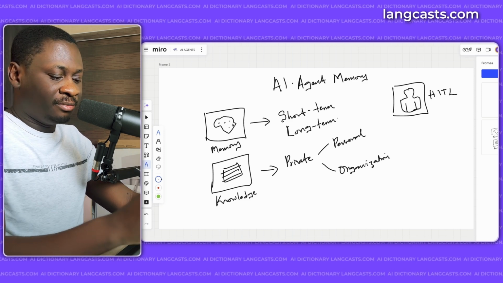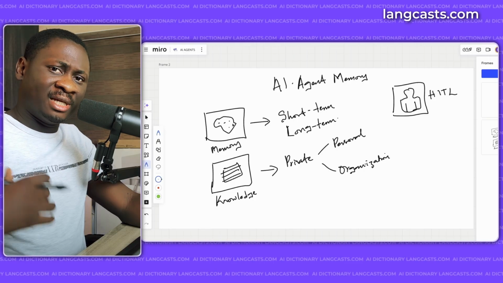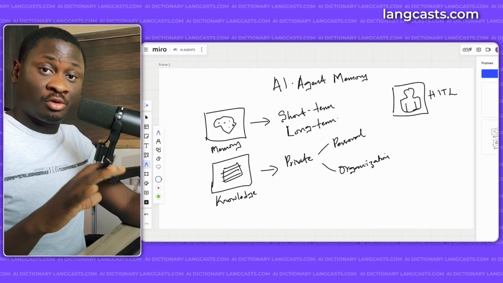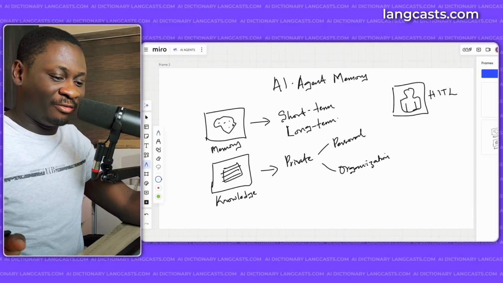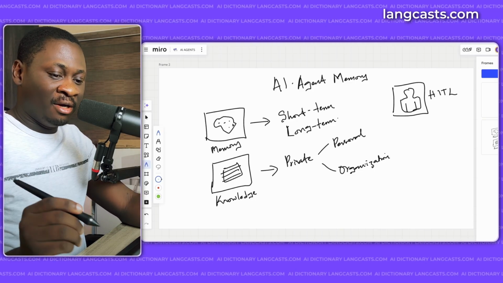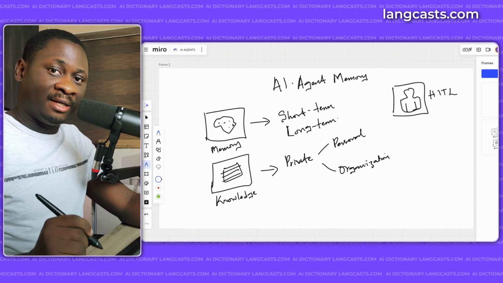So we have memory, we have knowledge, and we have human in the loop. Those are some of the things that you can use to enhance your agents. There's still so many things that we cannot cover in this video because it's just a dictionary type of video. We're just defining stuff. But I hope that you've been able to understand what AI agents are all about, and that's AI agents.